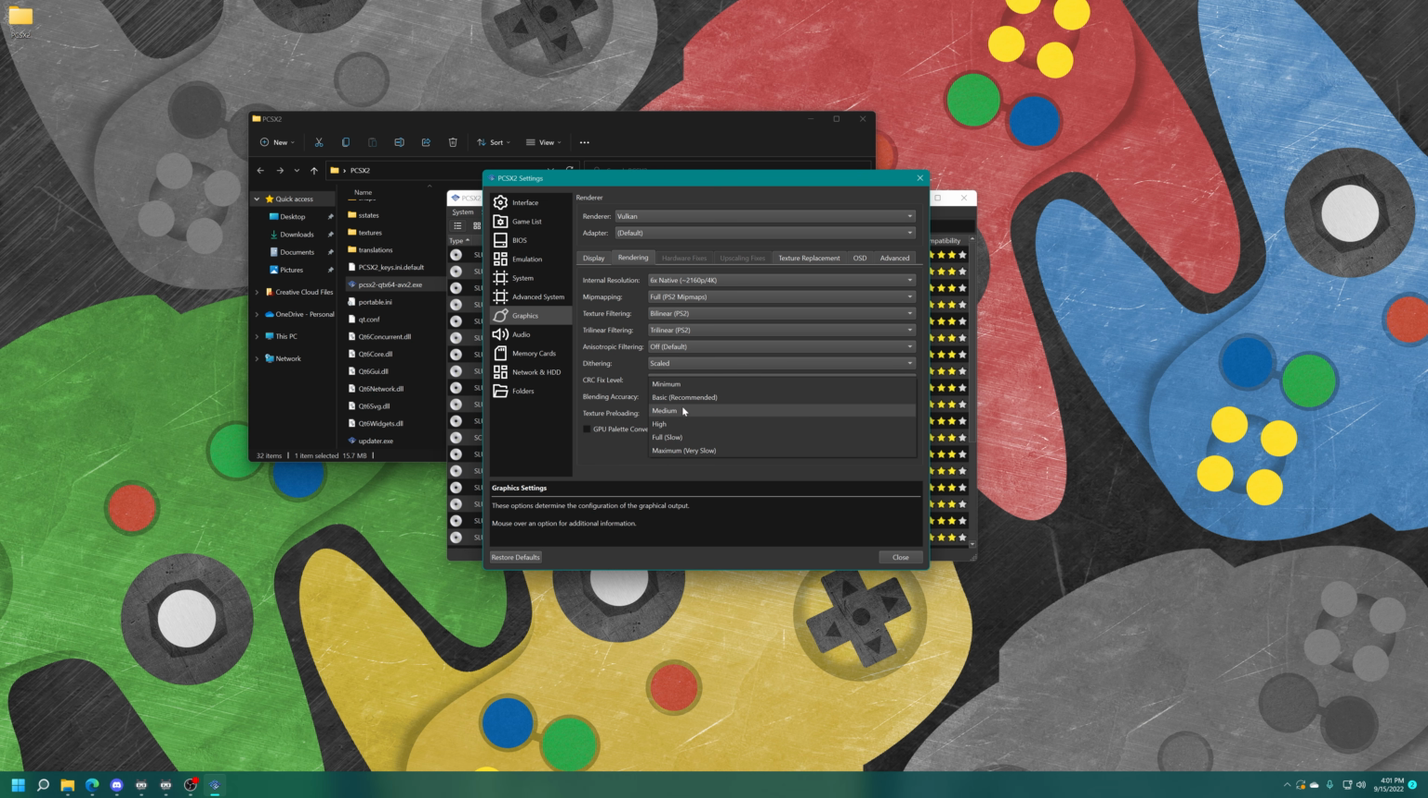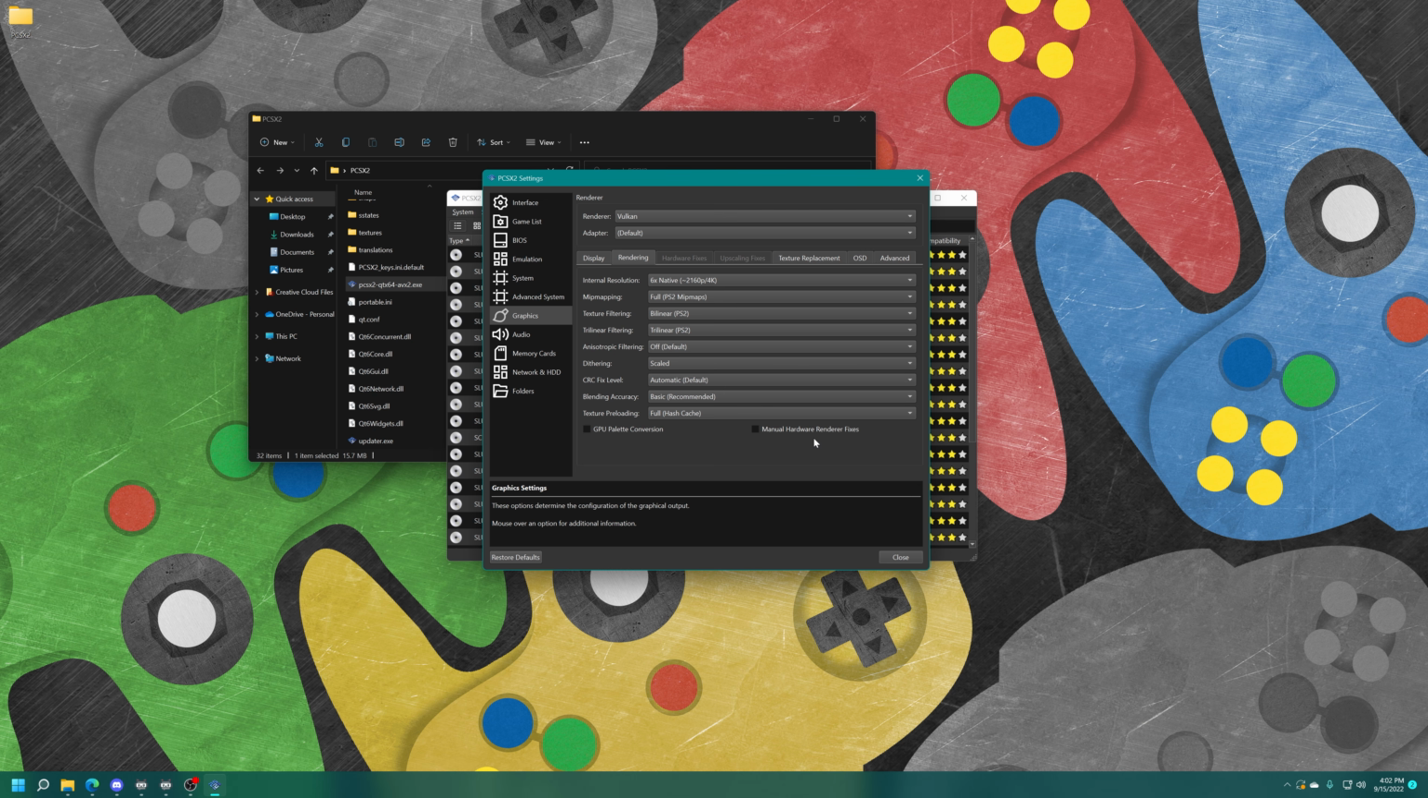You could increase it if you want to, but you will start to encounter some performance hits as you go higher, so just be aware of that. But it does result in a more accurate image the higher you go. Next up, texture preloading. Leave this on full hash cache. Next up, GPU palette conversion. If you have a stronger GPU than CPU, this might be worth checking, if you're CPU limited, that is. If you're not CPU or GPU limited, you can just leave it off.